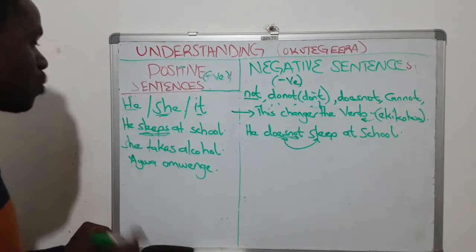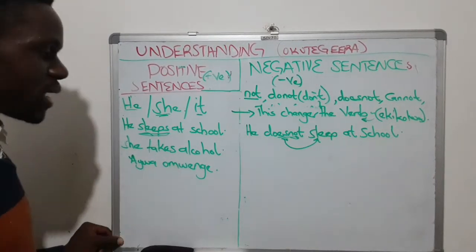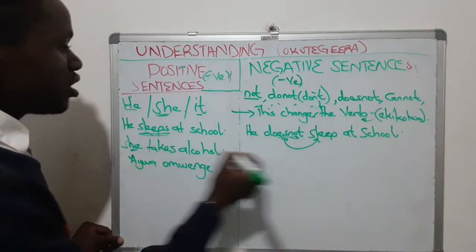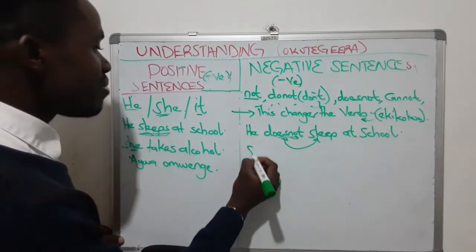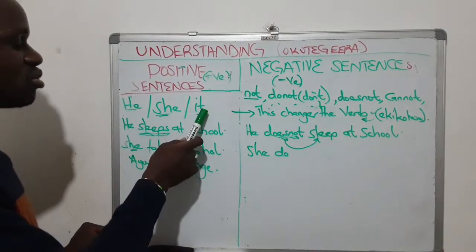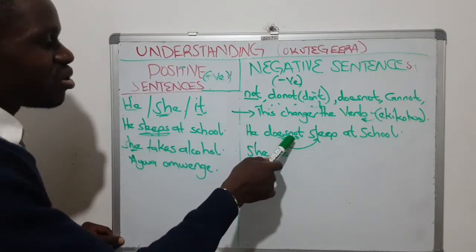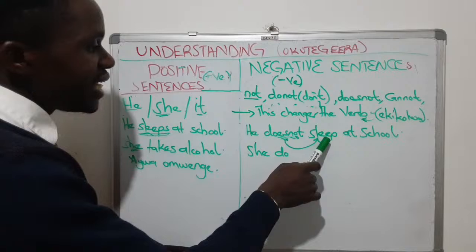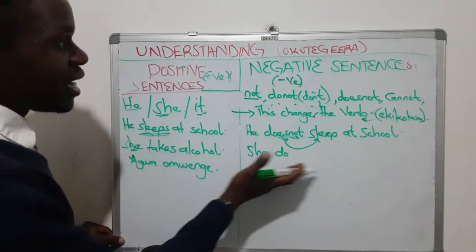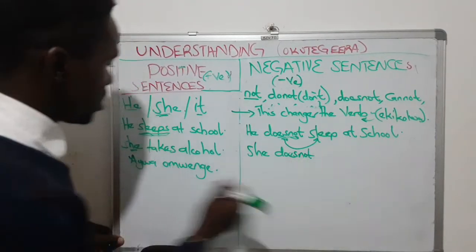Ye anywa omwenge oba anywa omwenge. So she takes alcohol. Ye anywa omwenge. It is a positive sentence. So nagambye for she obeera mu negative ogenda gamba she does not, kubanga zino verb esatu oba ozikyusa mu negative okozesa does not ne verb eddayo mu form yayo. So she takes alcohol under negative sentence ogenda gamba she does not.